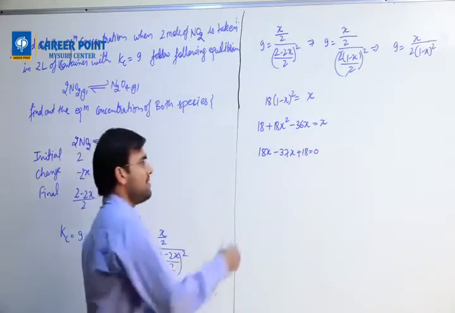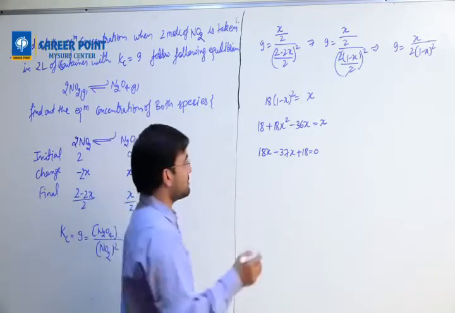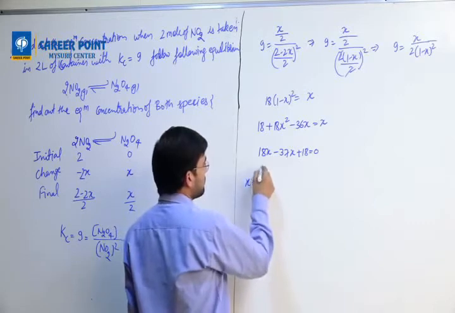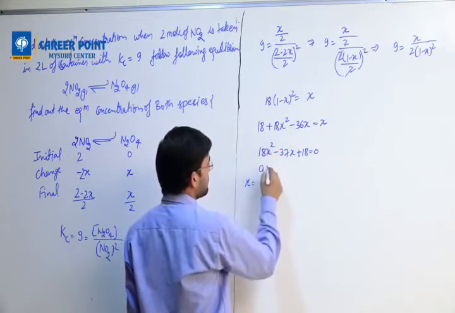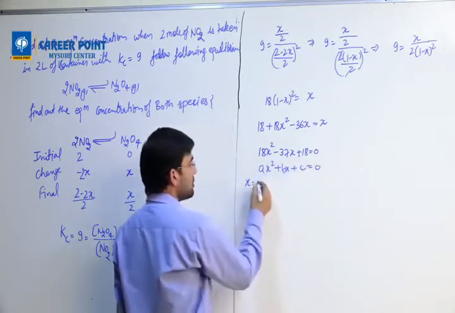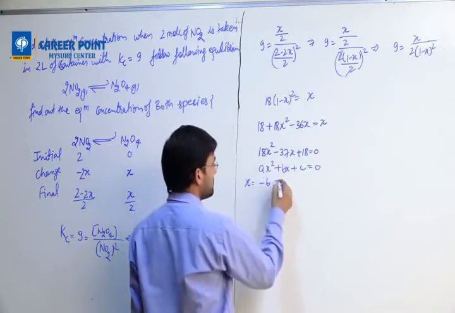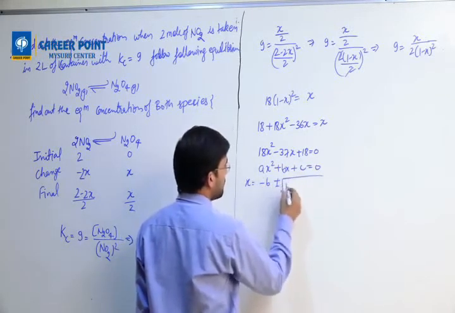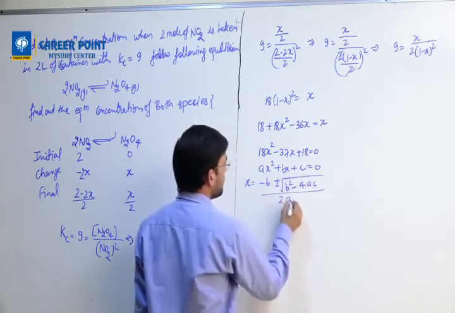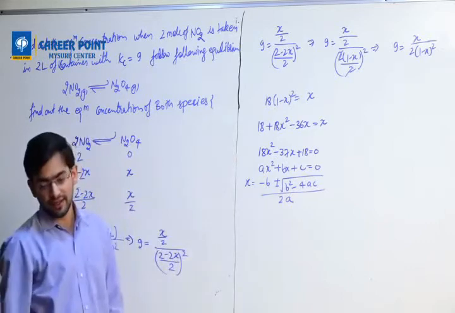Right? Now there is a quadratic equation which we can solve. This is ax square plus bx plus c equals to 0, so you can compare. So x could be written as minus b plus minus under root of b square minus 4ac by 2a. Understand?